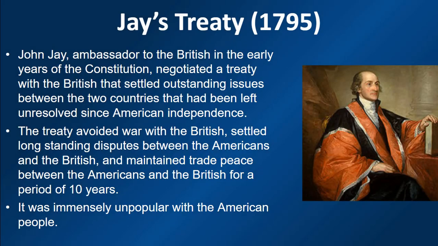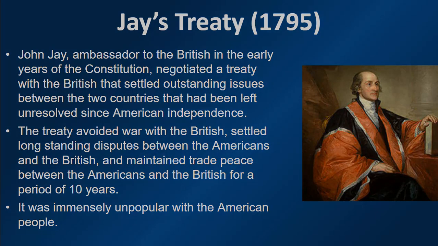John Jay was an ambassador to the British in the early years of the Constitution. He negotiated a trade treaty with the British that settled outstanding issues between the two countries that had been left unresolved since American independence. It was immensely unpopular with the American people.